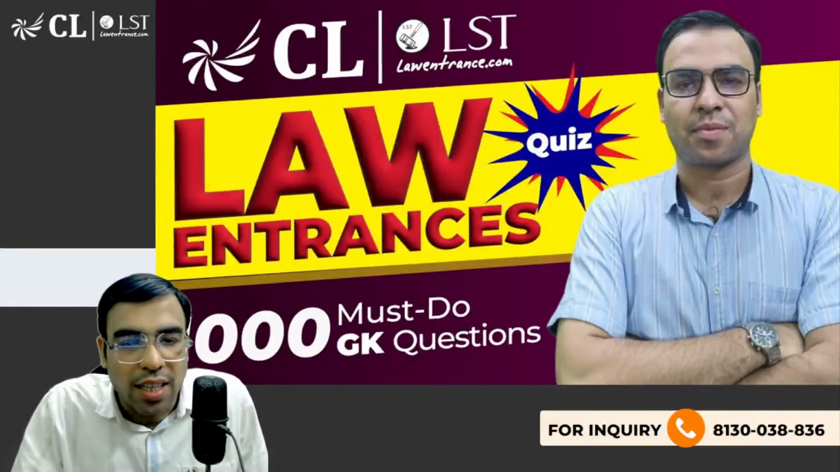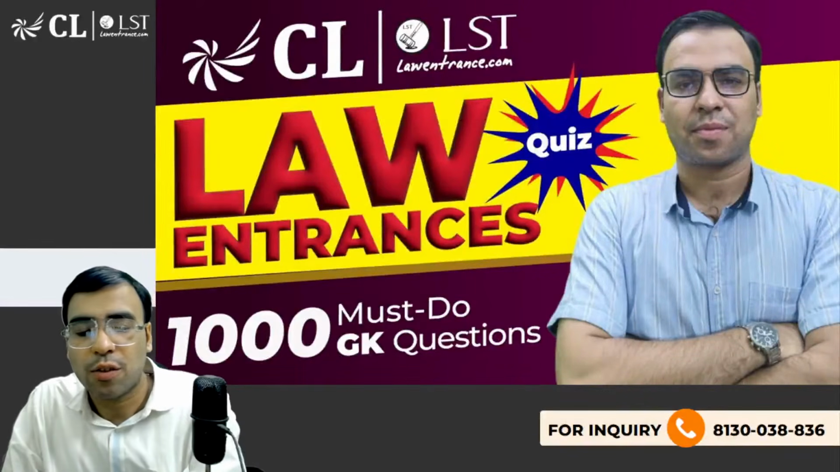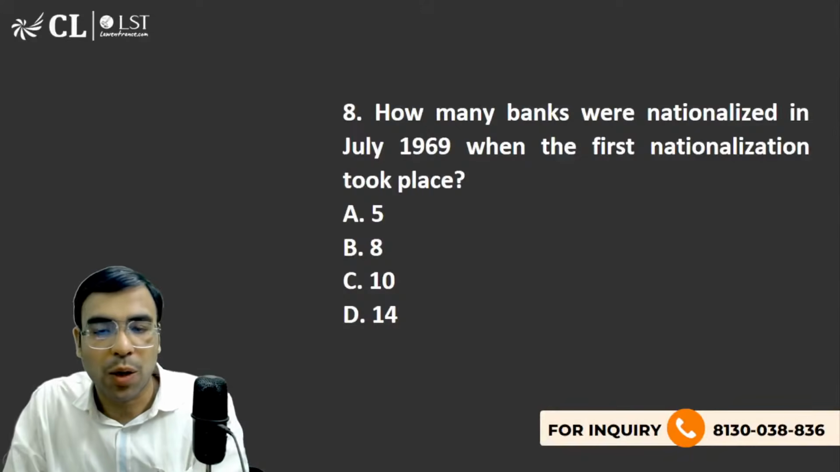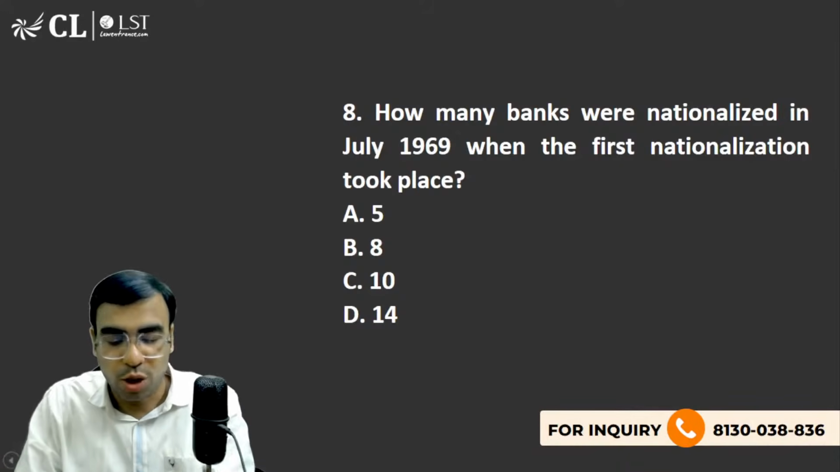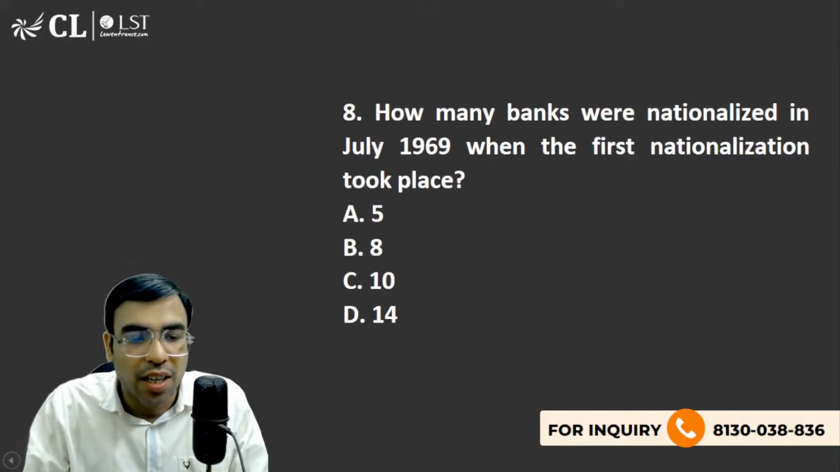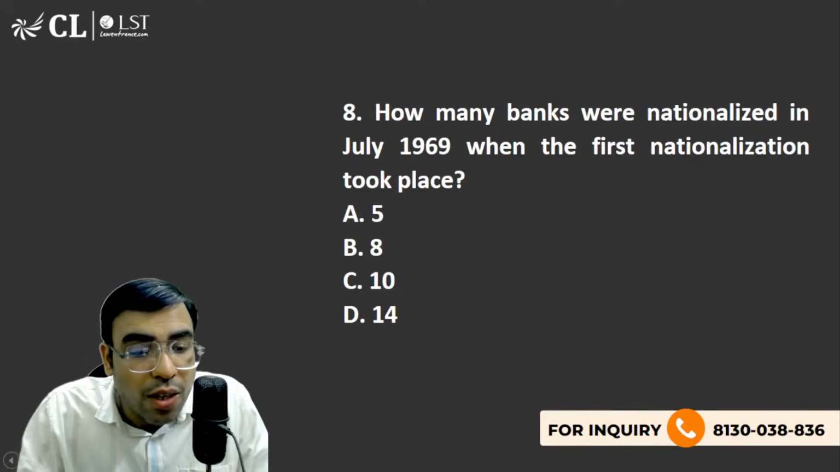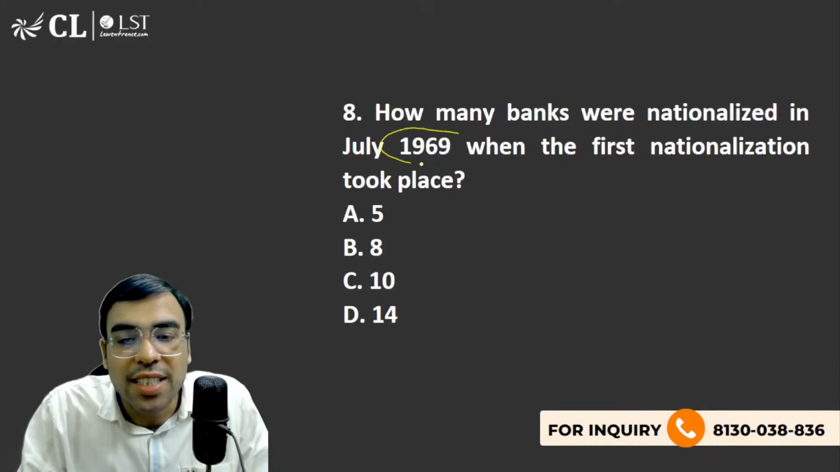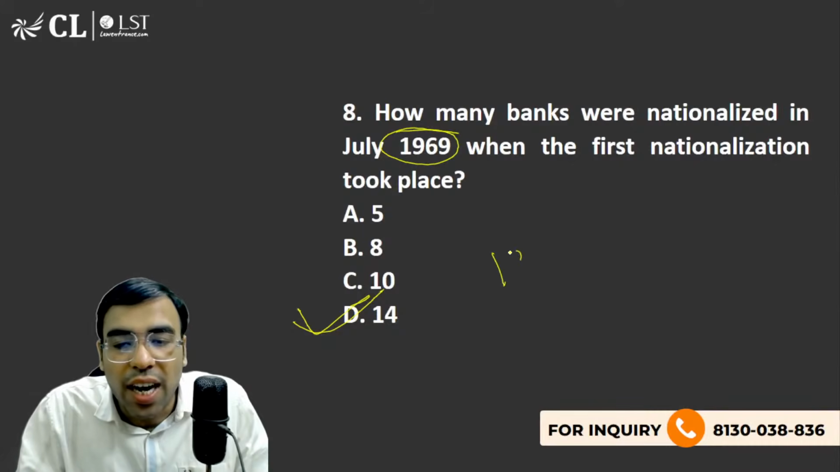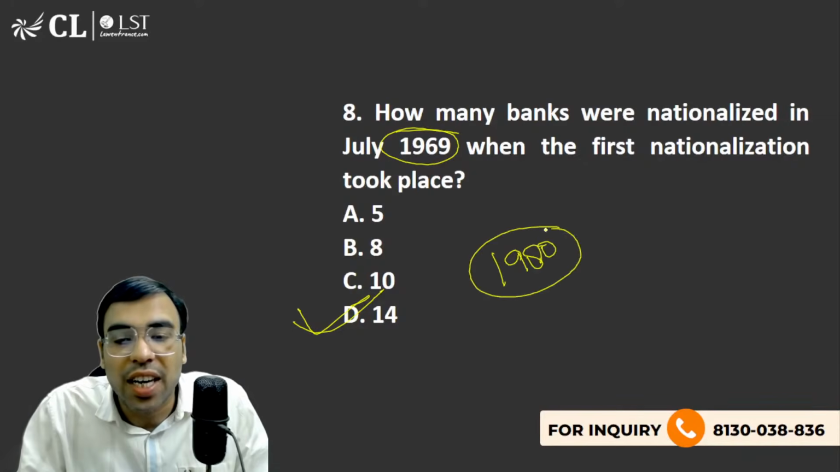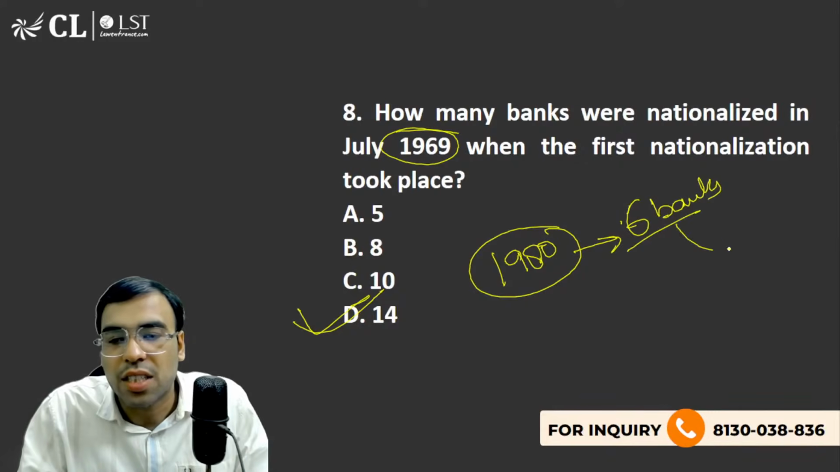In the last class, we were talking about this: how many banks were nationalized in India? I'm sure you must be aware. We had discussed that in 1969 during Indira Gandhi ji's time, 14 banks were nationalized, and again in 1980 when Indira Gandhi ji was the prime minister, we saw 6 more banks getting nationalized. This is very famous.